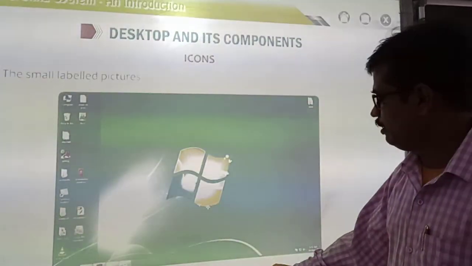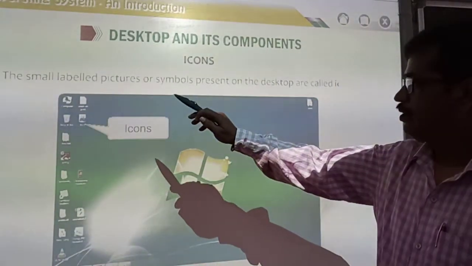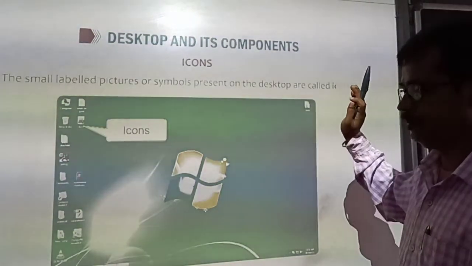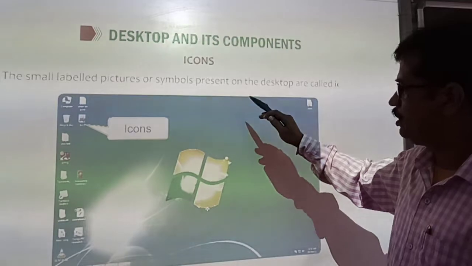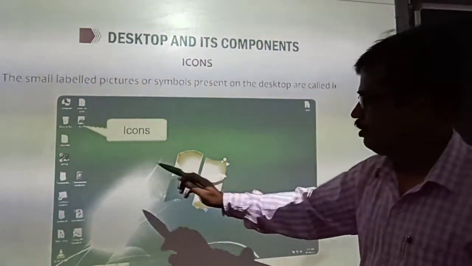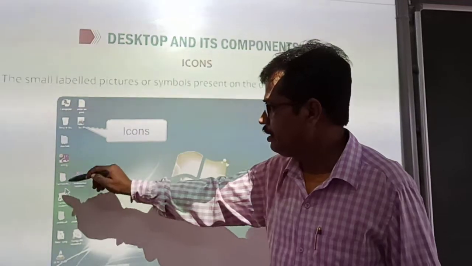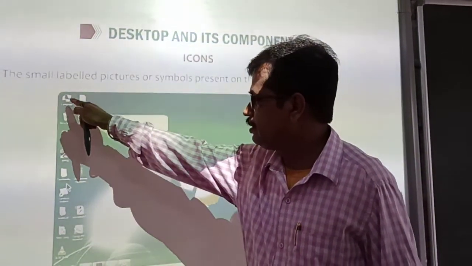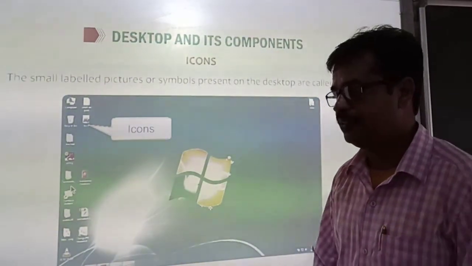First is icon. What is icon? Icons are the small labeled pictures or symbols present on the desktop. These all small pictures what you can see, these all are known as icons. This is the icon, this is also one icon, this is the computer icon. All small pictures are known as icons.